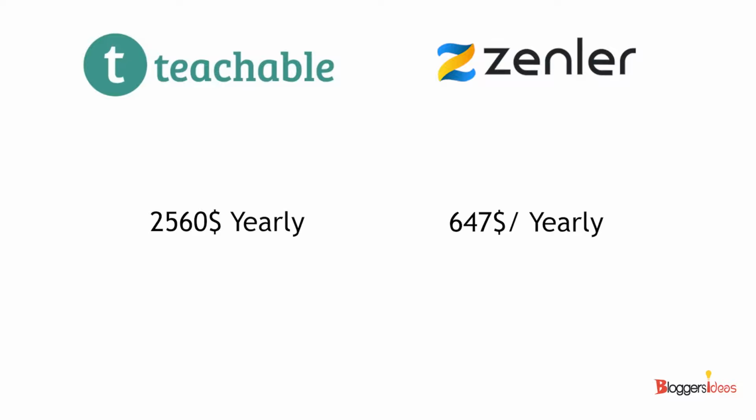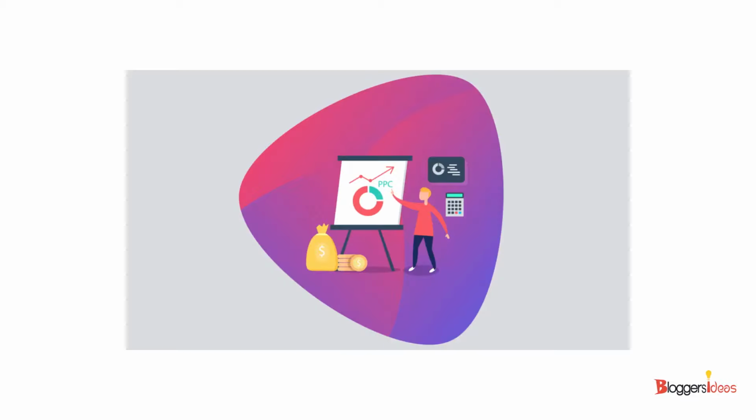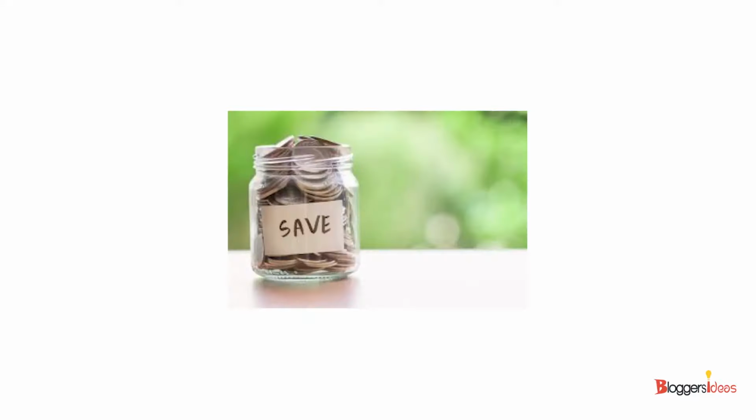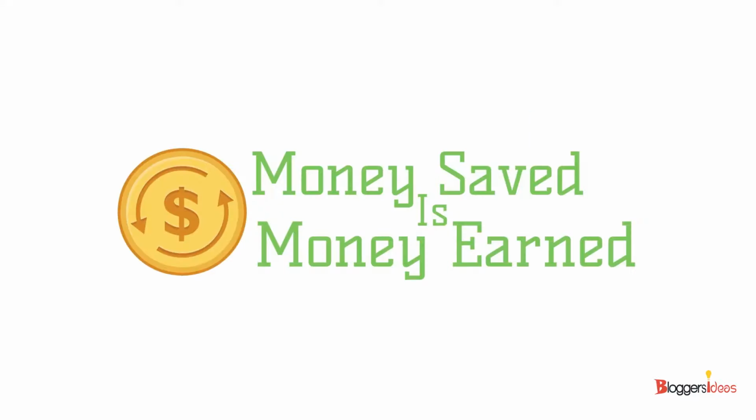So yes, you can save somewhere about 2.5 lakh rupees over a year for automating and setting up your courses on a particular platform. I'm telling you, no other tool will give you this. So 2.5 lakh rupees per annum, you can spend this money on ad budgets, get more leads, and level up your game by saving this huge amount of money. Let's face it, money saved is money earned, right?